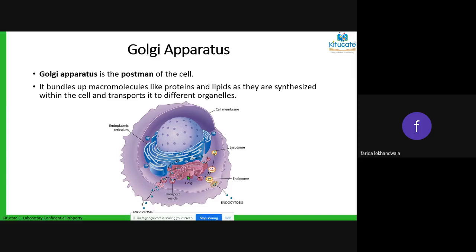So it will bundle up all the proteins and everything that was synthesized and transport it to different organelles or to outside the cell. That is the function of your Golgi apparatus. You call it the Golgi apparatus, and you also call it Golgi bodies. Okay. Next.